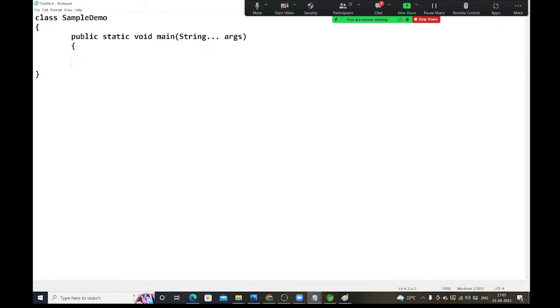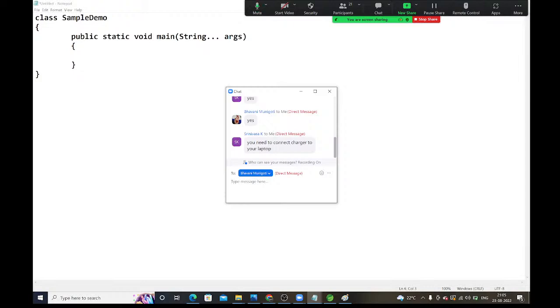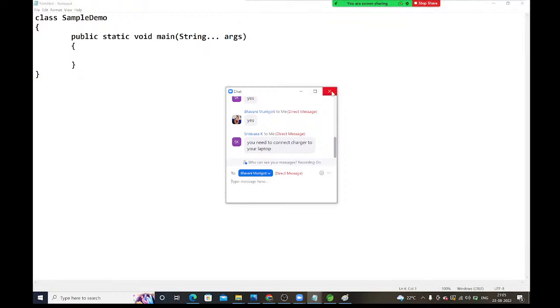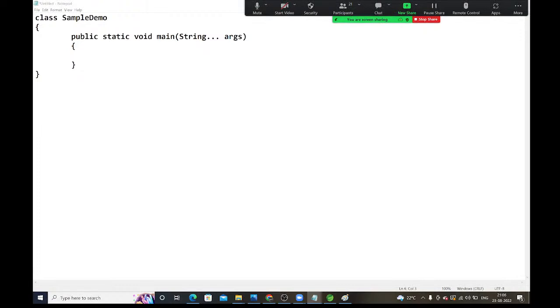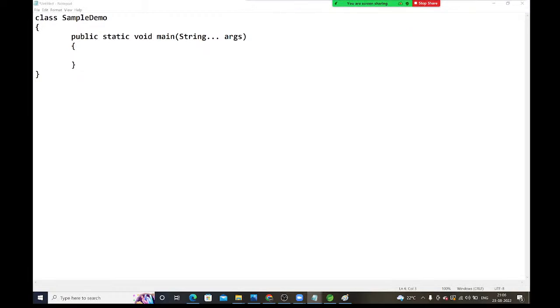So what is compilation? To explain what is compilation, I am writing this simple Java program. You guys are not required to understand this Java code.